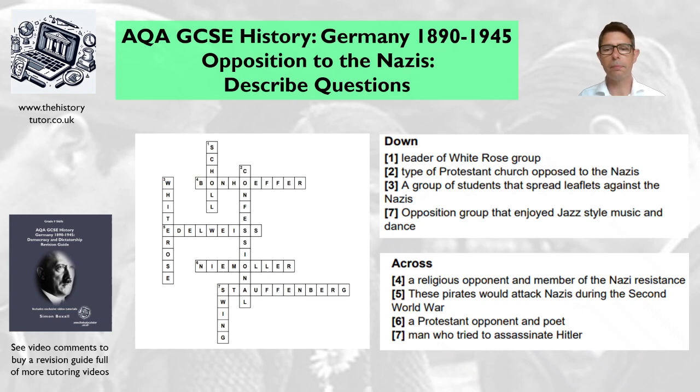So the across clues. A religious opponent and member of the Nazi resistance was Bonhoeffer. Pirates who would attack Nazis during the Second World War, you've got the Edelweiss Pirates. A Protestant opponent and poet, you've got Niemöller, and a man who tried to assassinate Hitler, you've got Stauffenberg. Hopefully you knew those and you knew all the different types of opposition well.